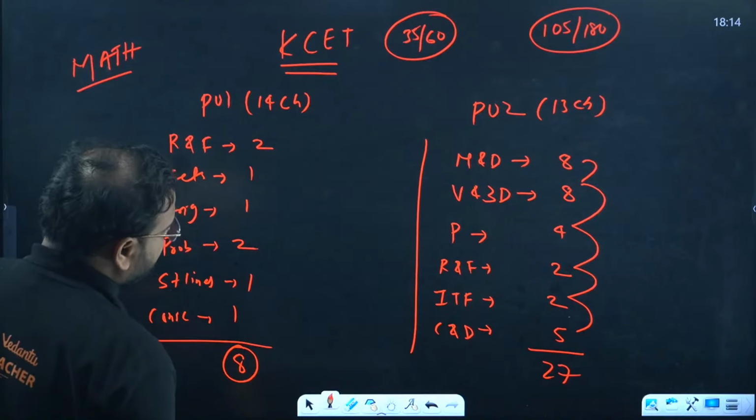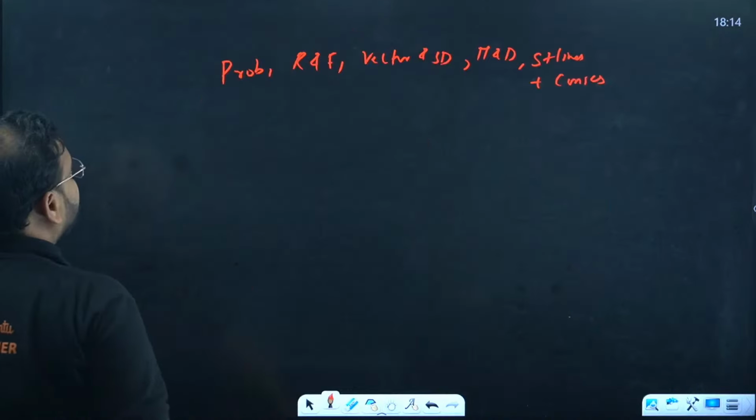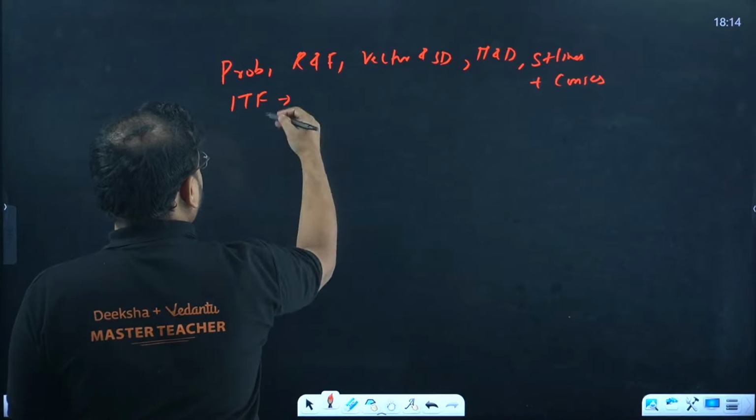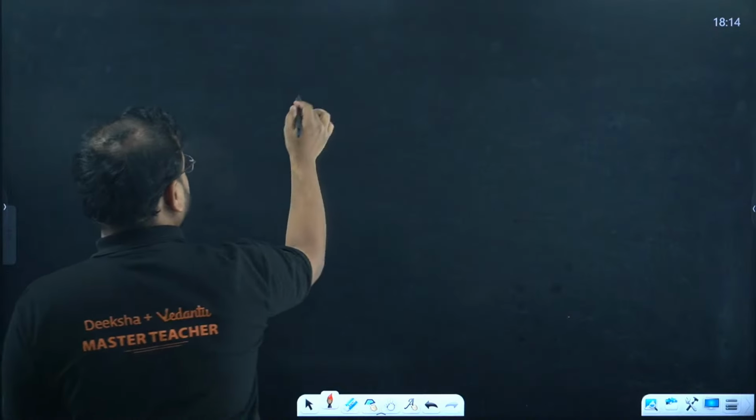Okay, these are very, very easy ones. Yeah, relation function I've written there, right? Even ITF also.